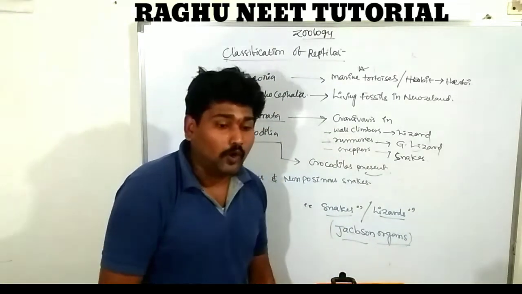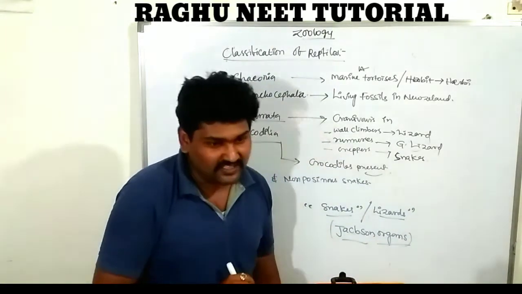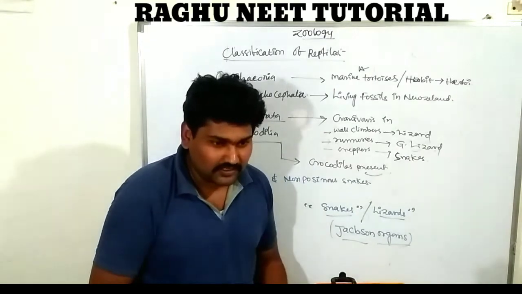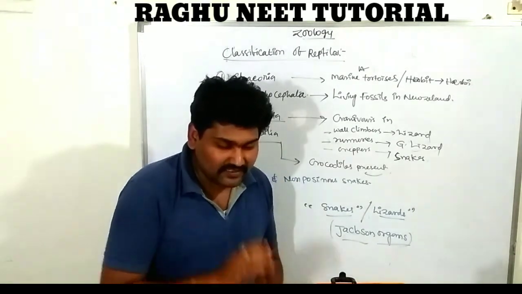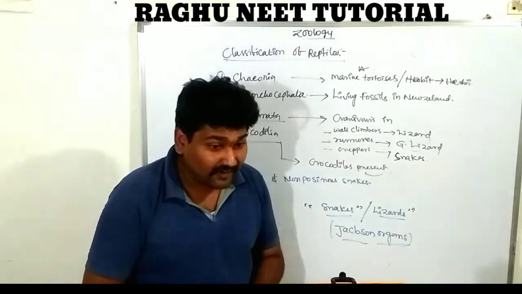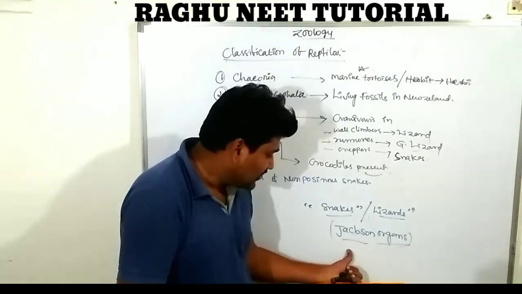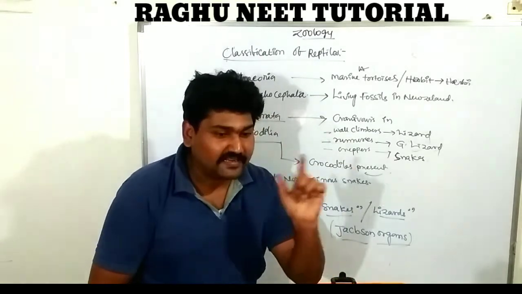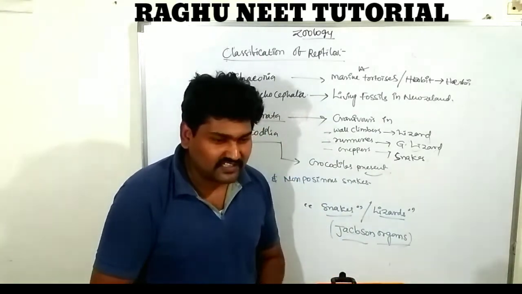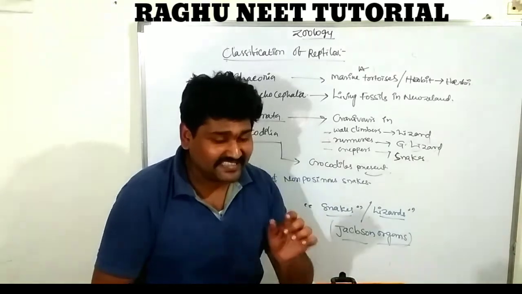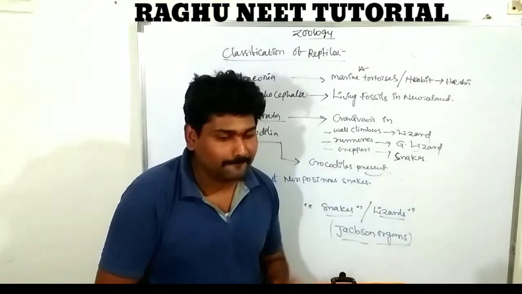Very important. It acts like an olfactory lobe for determination of the smell. So what is the importance of the olfactory lobe? It is the perception or determination of the smell.